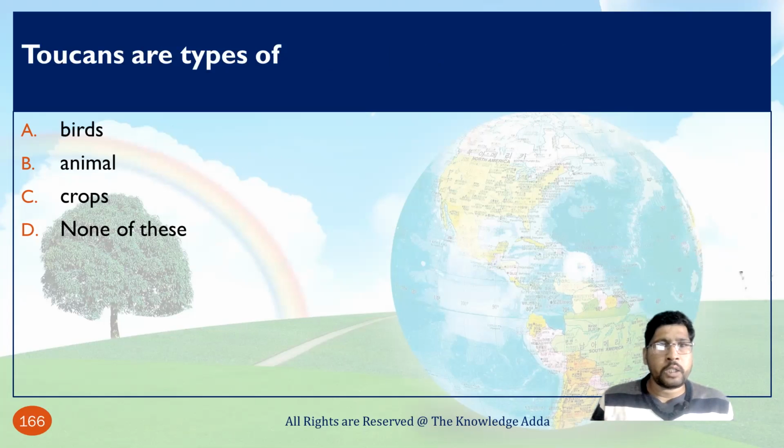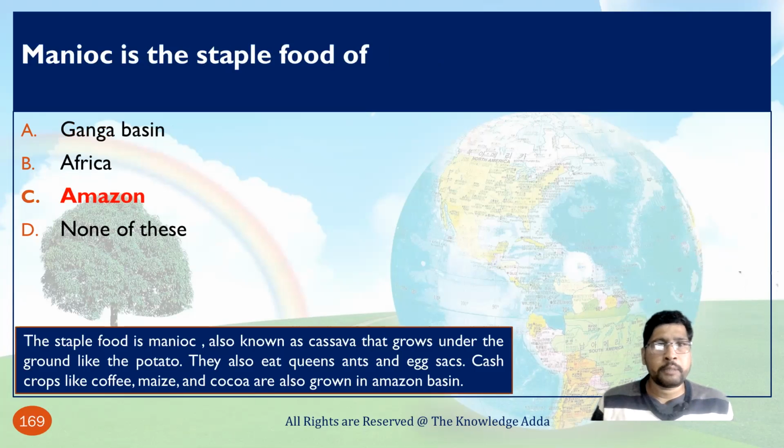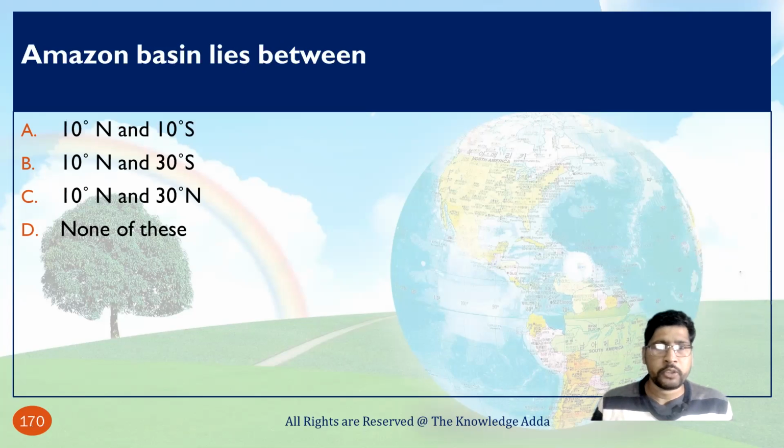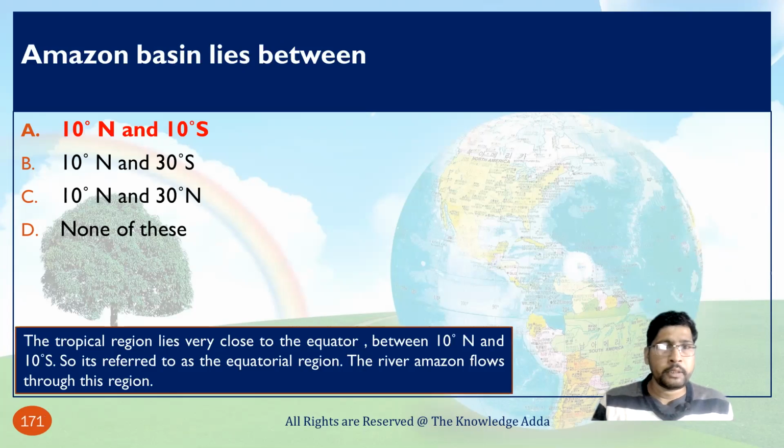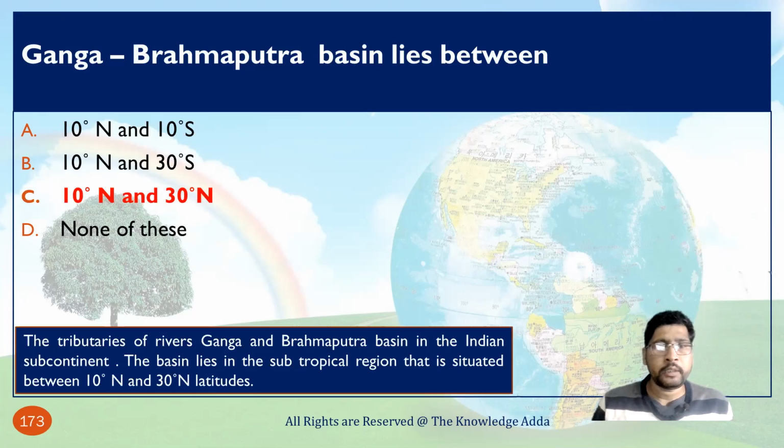Toucans are a type of, so basically these are a type of bird. Manioc is the staple food of the Amazon basin. Amazon basin lies between 10 degree north and 10 degree south. Ganga Brahmaputra basin lies between 10 degree north and 30 degree north.